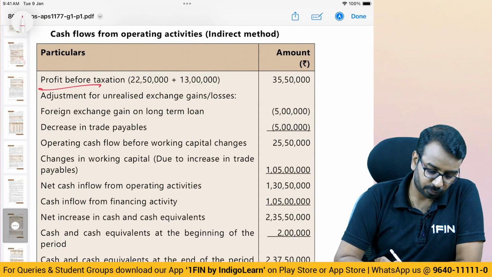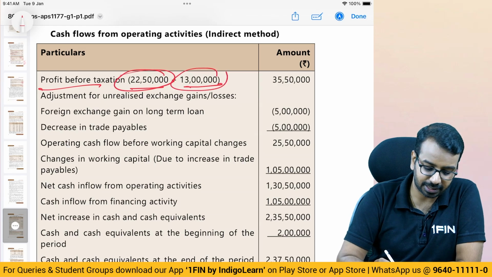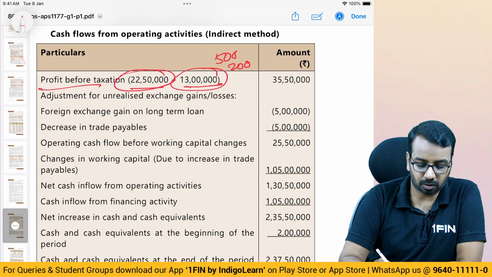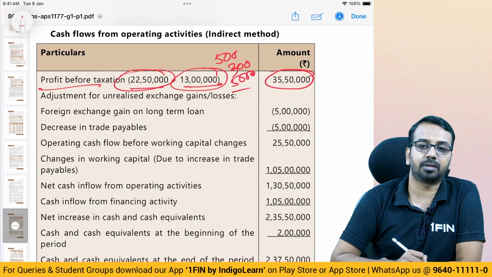Profit before taxation is 20 to 50 plus 13 lakhs. How did they get this? This is the sale minus purchase, and this is the gain: 5 lakhs of unrealized gain on payables, 2 lakhs on receivables, 3 lakhs on receivables and another 5 lakhs on loan. Okay, so the total profit is 3550.